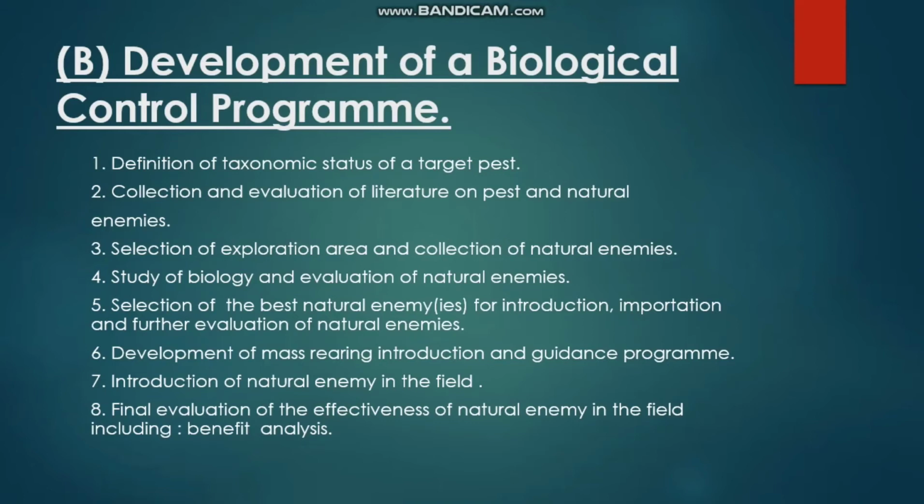Fifth, selection of best natural enemy or enemies for introduction, importation, and further evaluation of natural enemies. Sixth point is development of mass rearing, introduction and guidance program. Seventh point is introduction of natural enemy in the field. And the 8th one is the final evaluation of the effectiveness of natural enemies in the field, including benefit analysis.